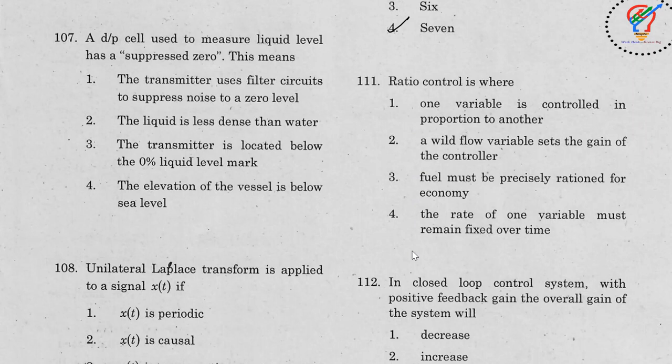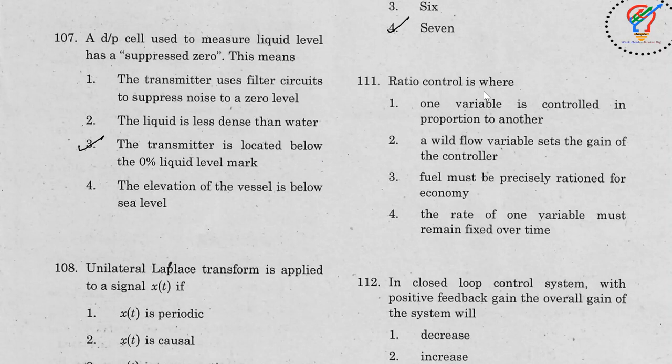Next question here. The D by P cell used to measure liquid level has a suppressed 0. This means the options are: the transmitter uses filter circuits to suppress the noise to a 0 level. The liquid is less dense than water. The transmitter is located below the 0% of the liquid level mark. The elevation of the vessel is below sea level. So the answer is 3.